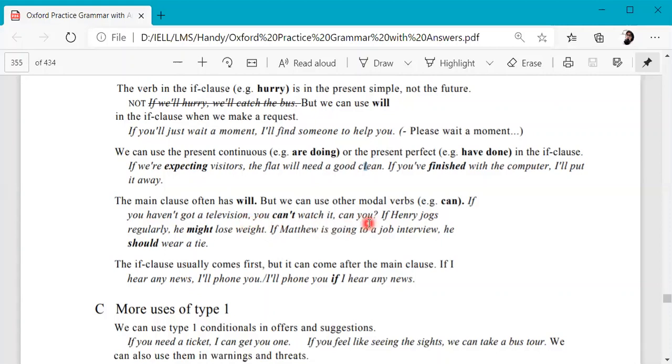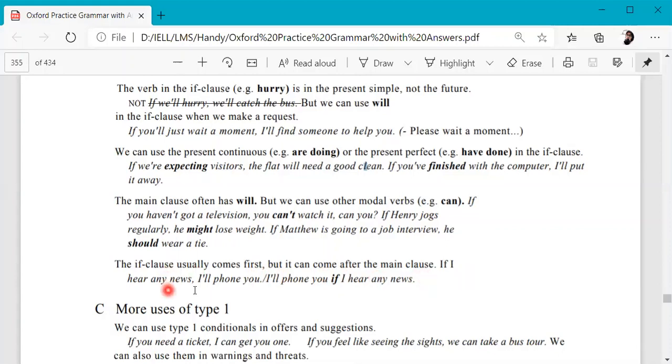Okay, I hope you remember it from the previous lecture. So we can see that instead of will, we can use other modal verbs as well. But again, they would give us a sense of future and they are imperative. The if clause usually comes first, but it can come after the main clause.